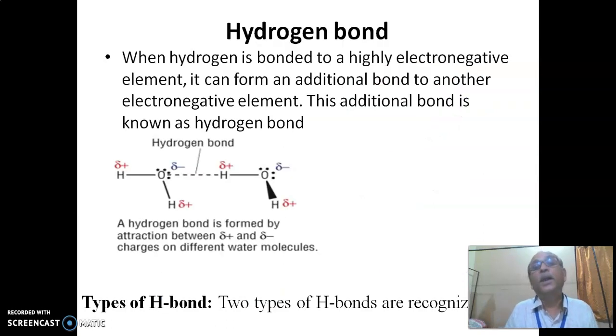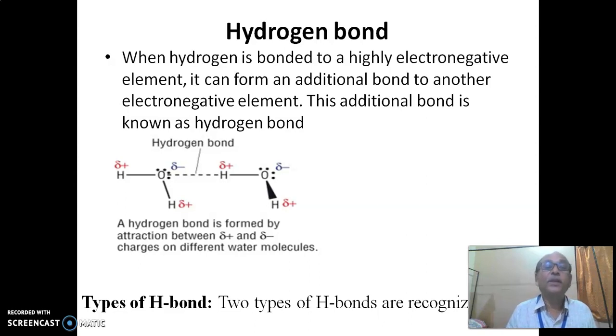Then next will be the hydrogen bond. When a hydrogen atom is bonded to a highly electronegative element like fluorine, oxygen and nitrogen, it can form an additional bond to another electronegative element. This additional bond is known as hydrogen bond. I have shown in this figure, in the case of water, oxygen is linked with two hydrogen atoms.